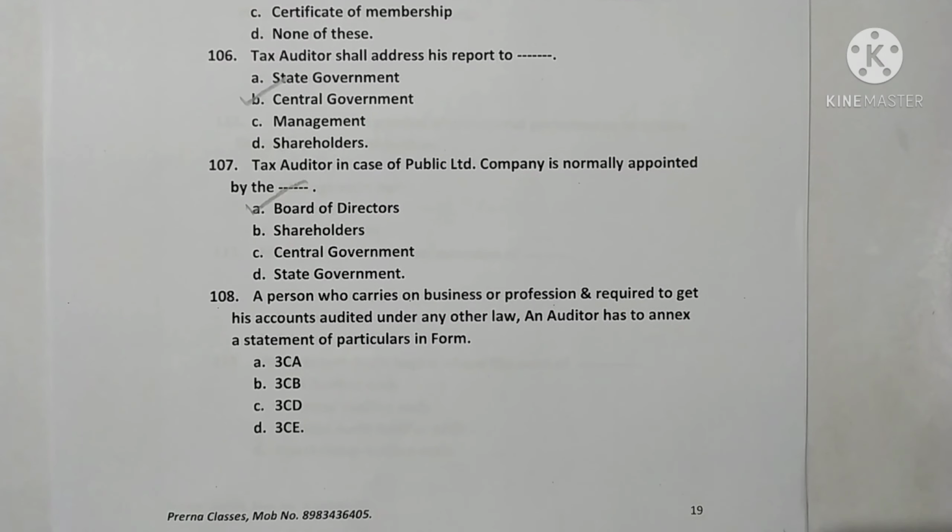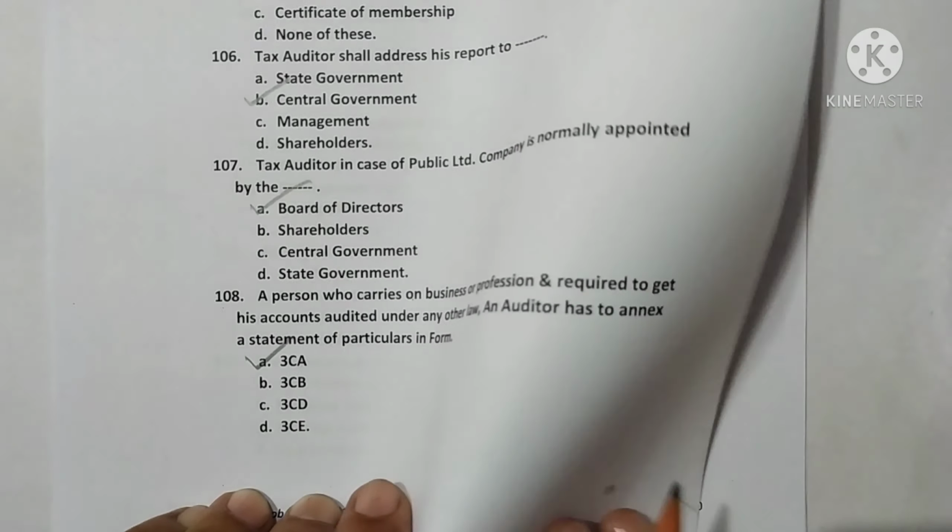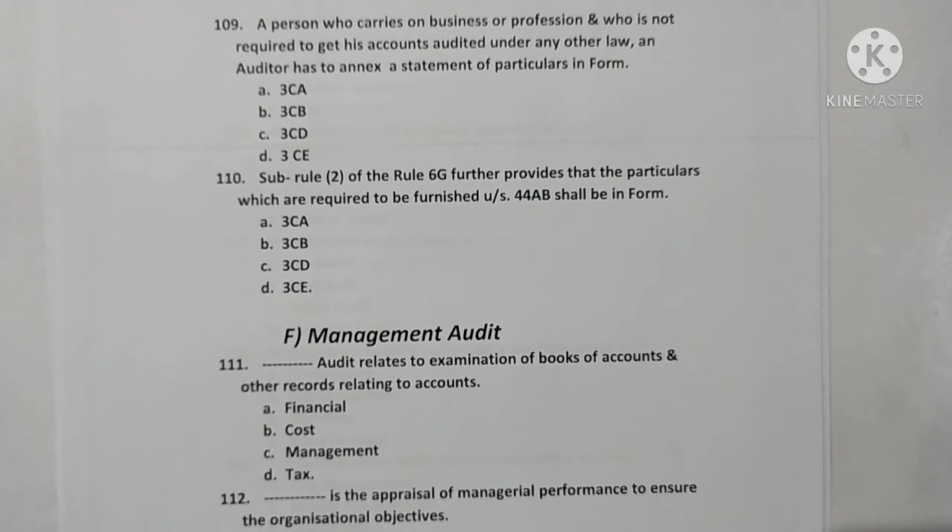For a person who carries on business or profession and is required to get his accounts audited under any other law, the auditor has to annex the statement of particulars in Form 3CA. Option A is correct. Question 109.